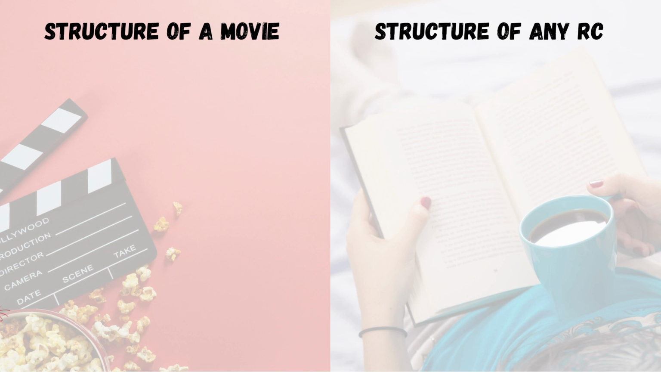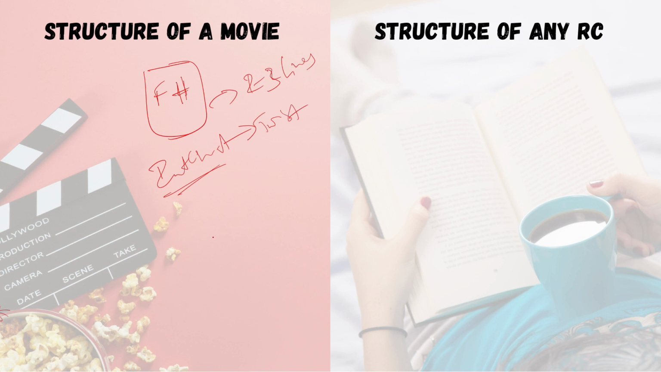What's the structure of a movie? We have the first half of the movie, right? And we can summarize the first half in 2 to 3 lines. Then we have the interval twist, and then we have the second half, and we can also summarize the second half in 2 to 3 lines. And then we have the conclusion, right? We have the conclusion here. After this the movie ends.